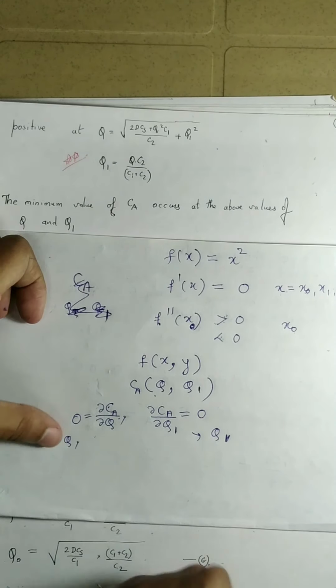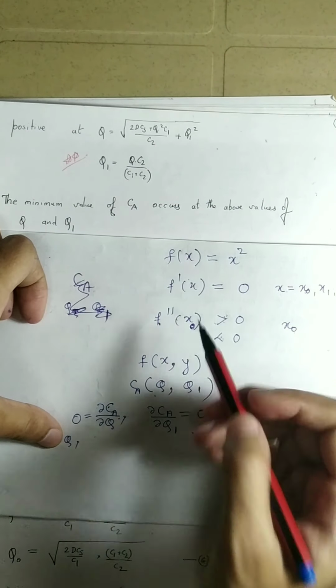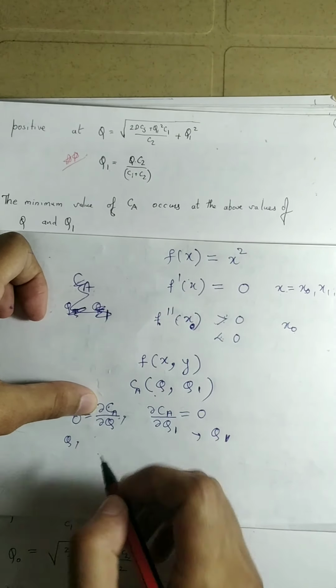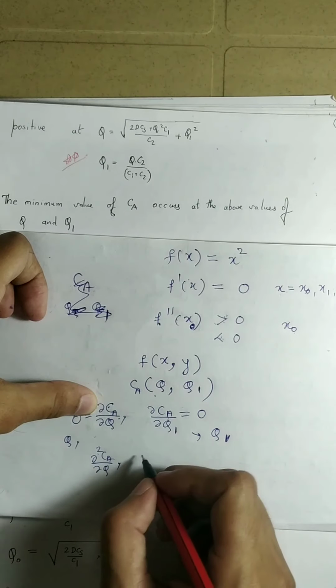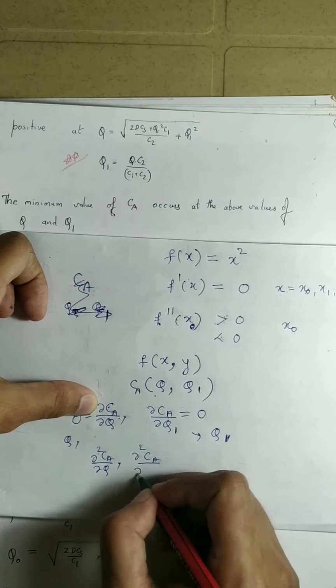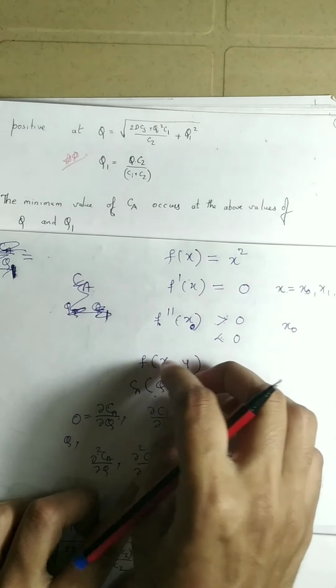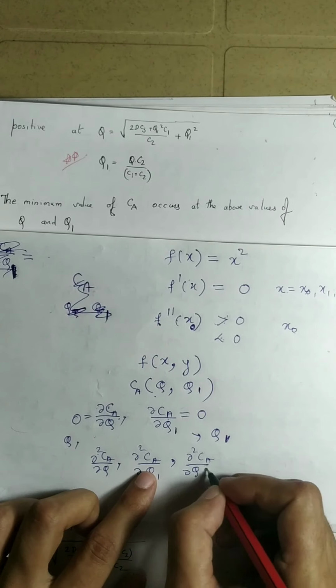Then like how we take the second derivative, here we take the second derivative. So we take the second derivative with respect to q, the second derivative with respect to q1, and also, because there are two variables, we will have to take the mixed partial derivative.